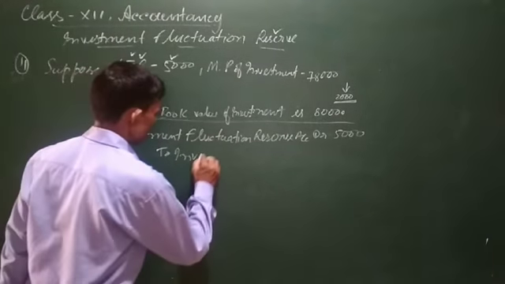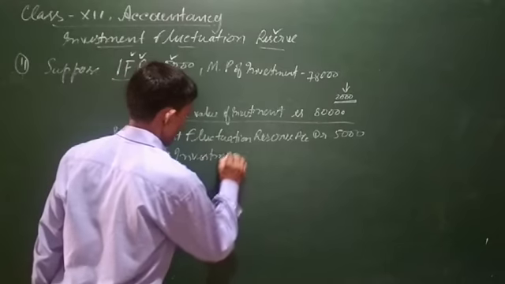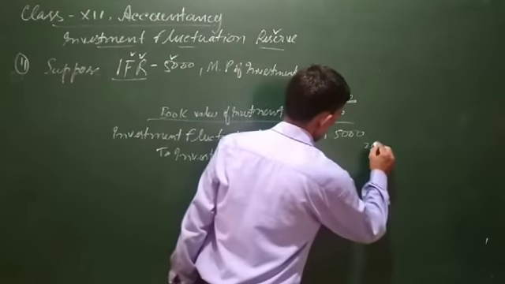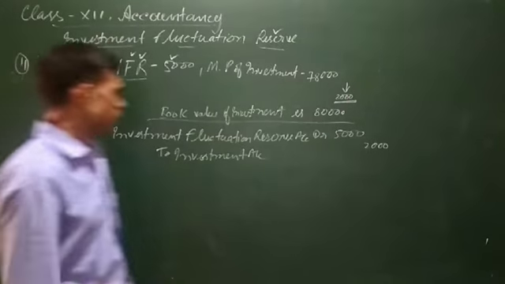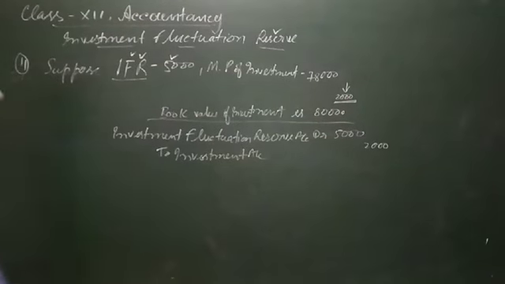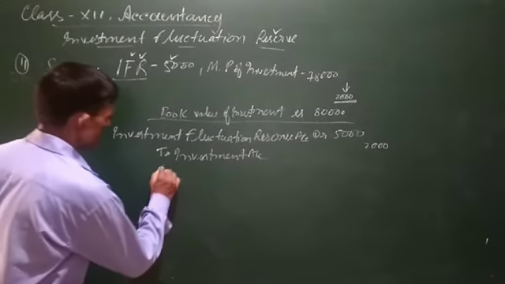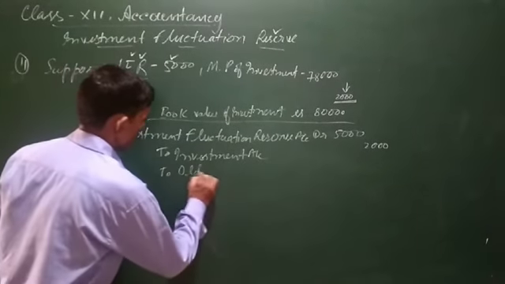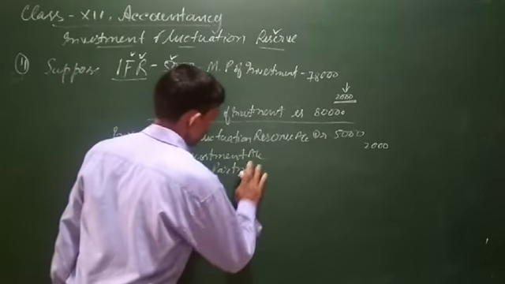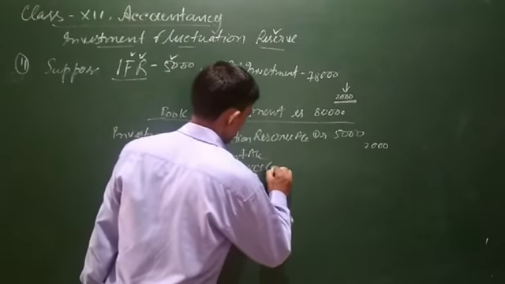To investment account, 2,000 will be transferred because the value of the investment has gone down by 2,000, and the balance 3,000 will be transferred to the old partners' capital account in the old profit sharing ratio. Old partners' capital account.